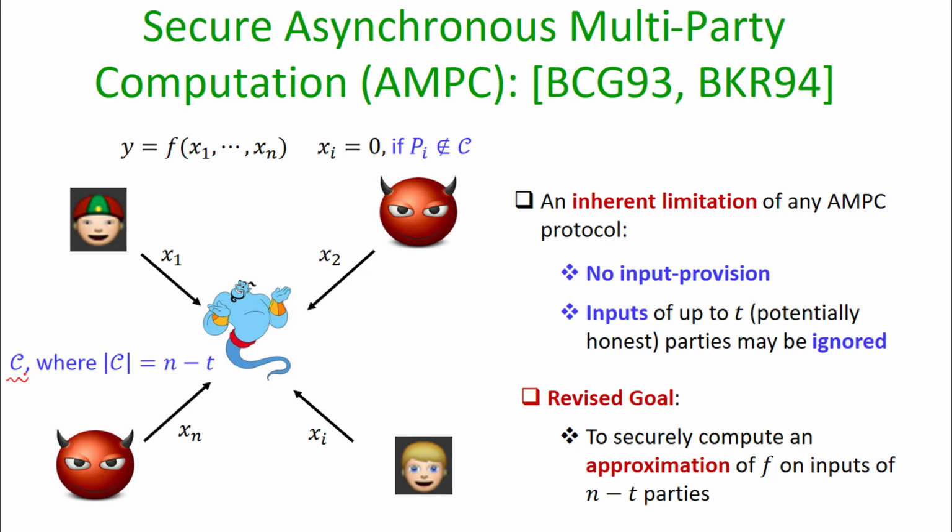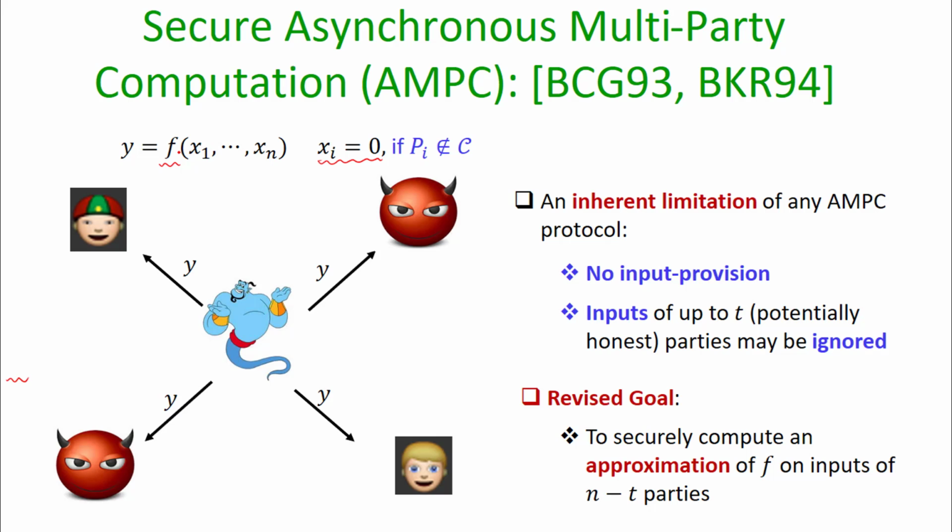The trusted third party, once it receives the inputs of the parties in the core set, substitutes 0 as the input for the remaining parties outside the core set, and then computes the value of the function f based on the inputs of the parties in the core set, and input 0 for the parties outside the core set. Once it computes the function output y, it can send back the output to the respective parties.